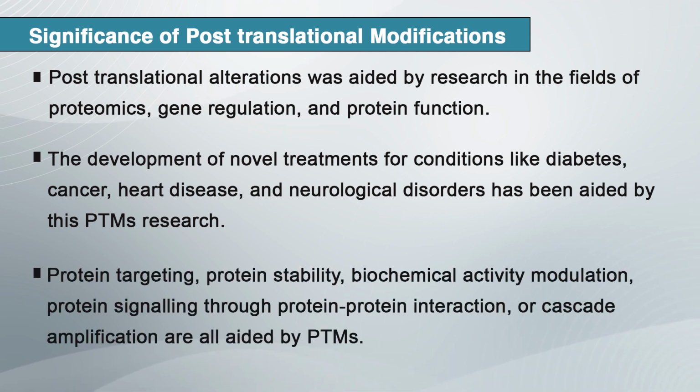Protein targeting via a signal peptide, protein stability, biochemical activity modulation, protein signaling through protein-protein interaction and cascade amplification are aided by post-translation modification.